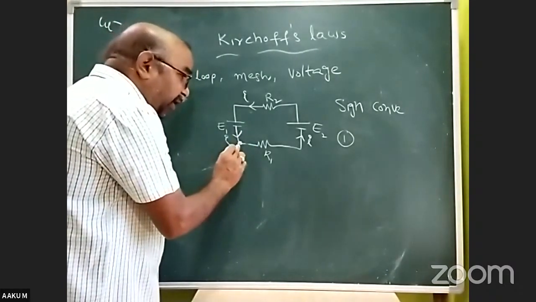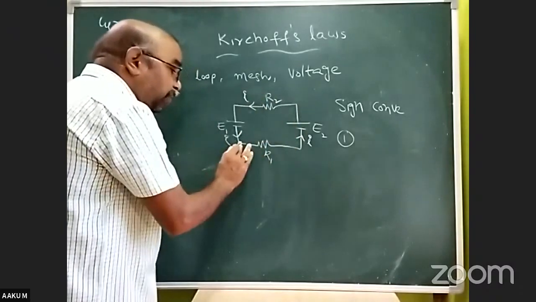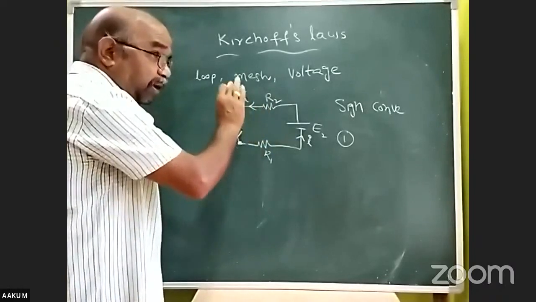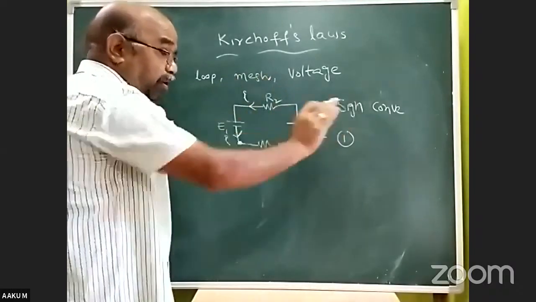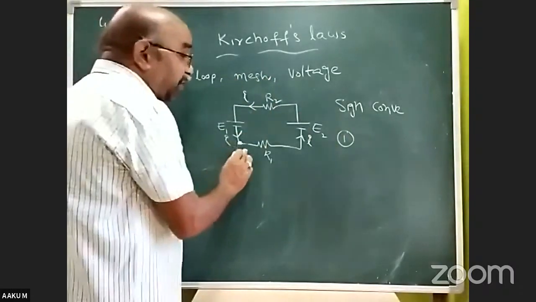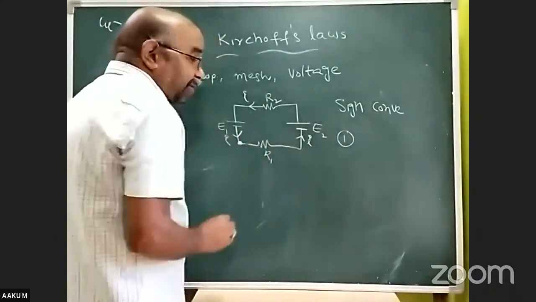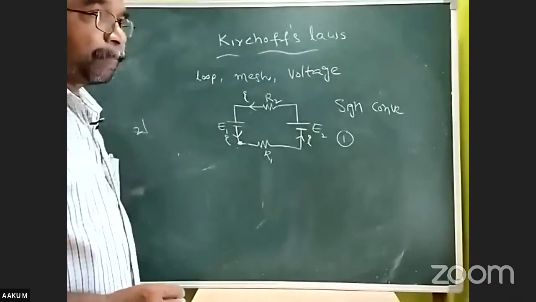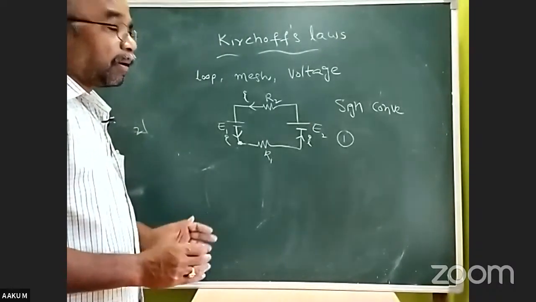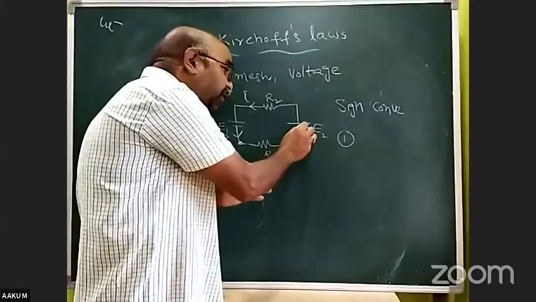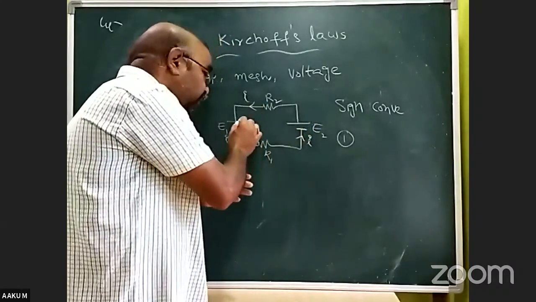I'm starting here and finally I have to come back to here to get a mathematical equation between the electromotive forces and potential drops. I started here, I approached the cell, and coming like this.